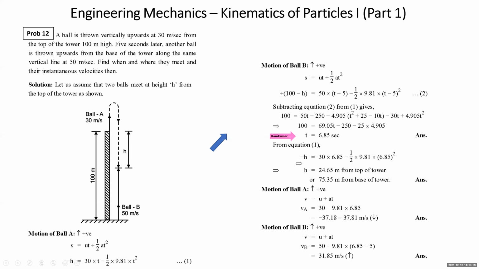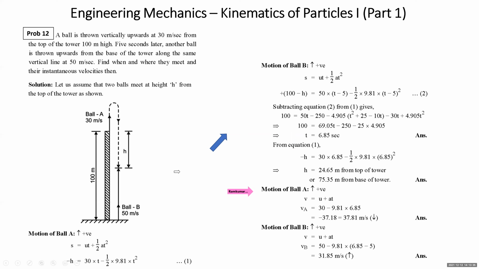Now, to find the height, we can put the value of t in equation number 1. If you put the value of t in equation number 1, you get h as 24.65 from the top of the tower. The value of h is 24.65 from the top of the tower, or 100 minus 24.65, that is 75.35 from the base of the tower. He is asking you to find the velocity with which they meet.